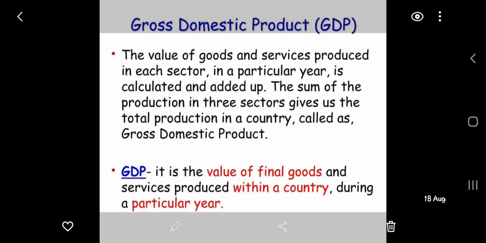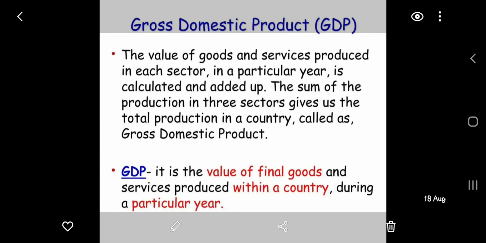Now, what is gross domestic product? With the previous example of final good and intermediate good, we can understand the meaning of gross domestic product. Gross domestic product is the value of final goods and services which are produced within the country during a particular year.